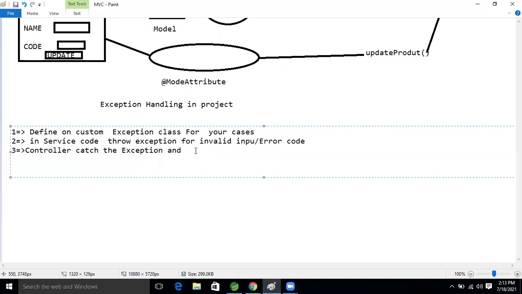Okay. Catch the exception, and convert what? Convert that exception into an endpoint, end user readable format message. Okay, so this step we will follow now, guys.